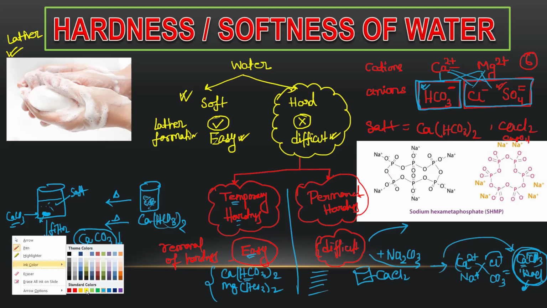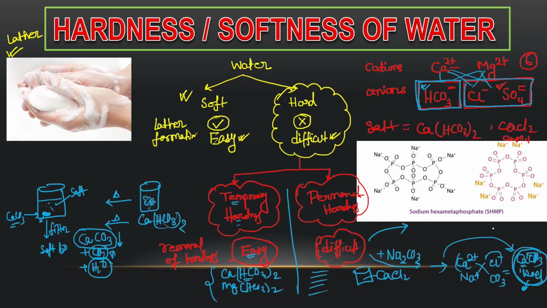It is up to this point. If you are at school level, then learning up to this point is absolutely okay. But if you are preparing for competitive exams, for example NEET, JEE, then the discussion after this is very important for you. Another way to remove permanent hardness is using a compound called calgon.